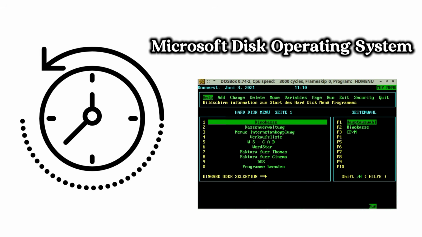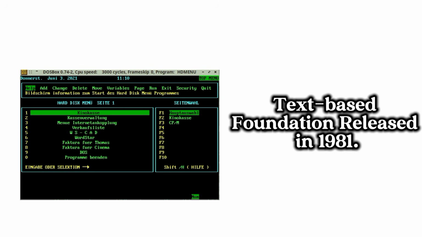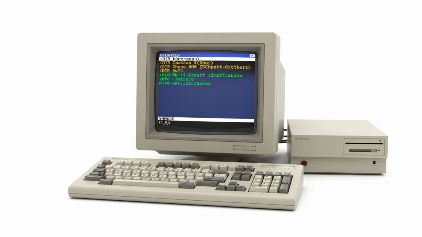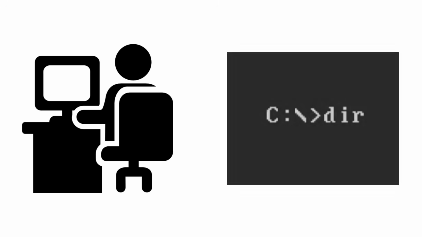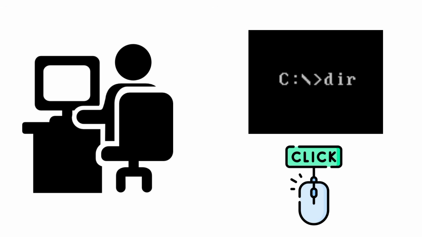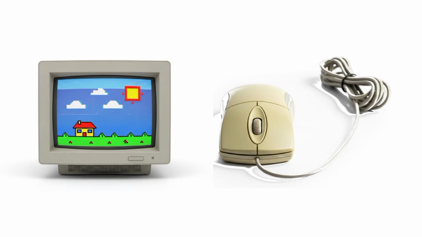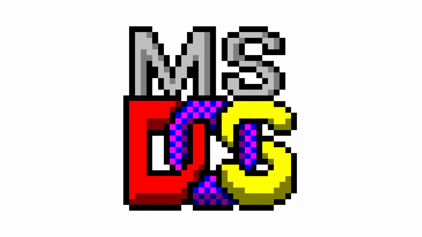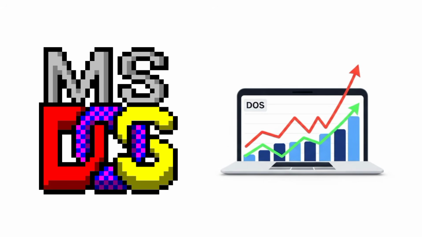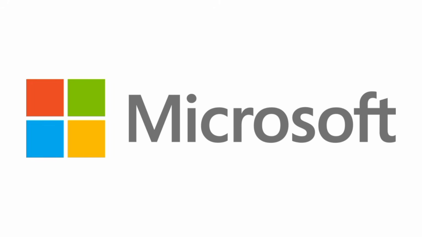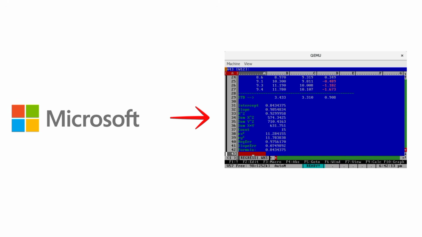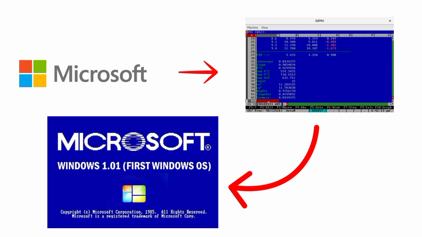Before Windows, there was MS-DOS, Microsoft Disk Operating System. The text-based foundation, released in 1981. It powered early PCs, requiring users to command the computer with simple syntax, like typing dir to see files, instead of clicking. Though demanding and lacking graphics or mouse support, MS-DOS was revolutionary, dominating the market and setting the stage for Microsoft's graphical future.